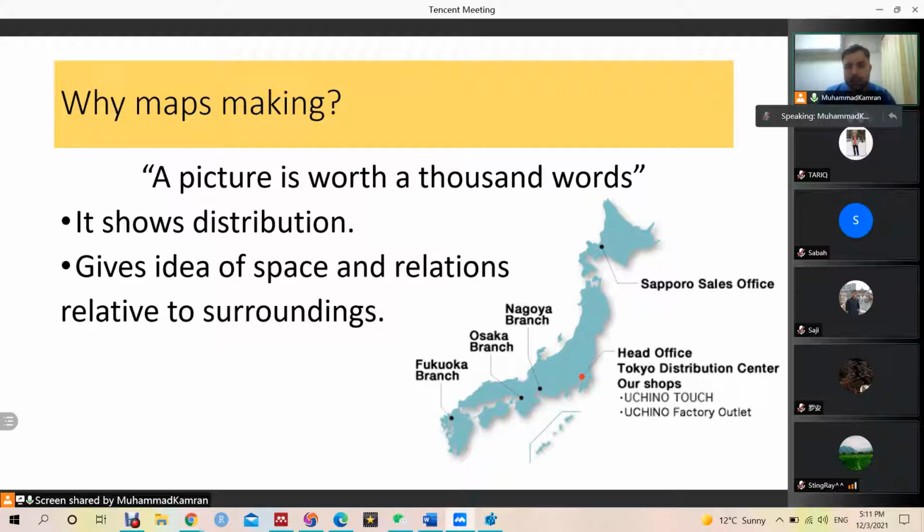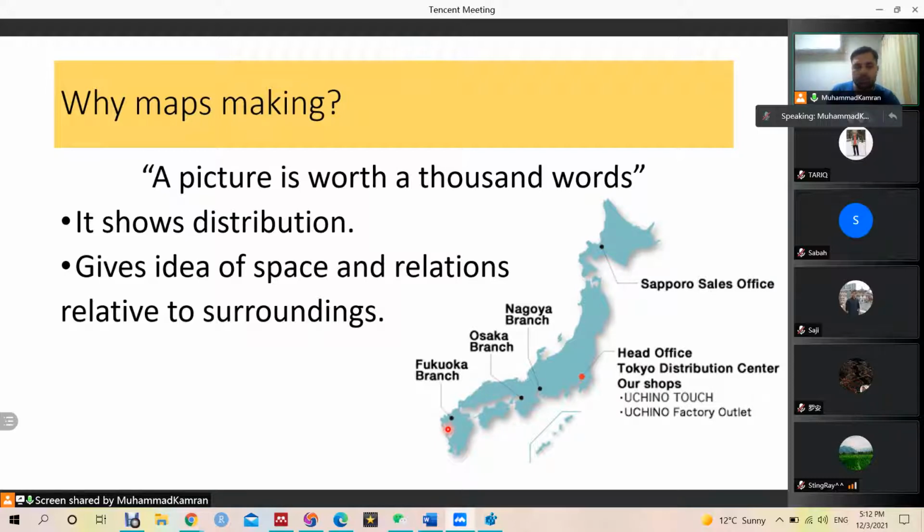So a map is the best thing to present our data in a geographical context, the spread or distribution of our data, like the map you are seeing here. This is the distribution. This is the sales center, Sapporo sales center, Nagoya branch, Osaka branch. So it shows that from top to bottom, or we can say north to south, the business is spread in a country.